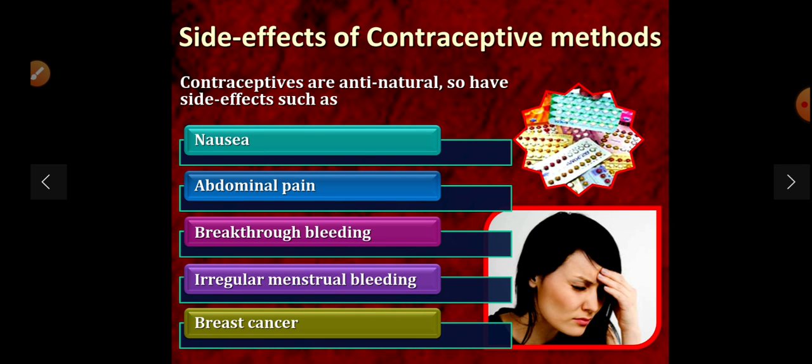And what are the side effects of contraceptive use? They include nausea, abdominal pain, breakouts, bleeding, irregular menstrual cycle, and it may even cause breast cancer and many other types of cancer also. It is very harmful for the body too.